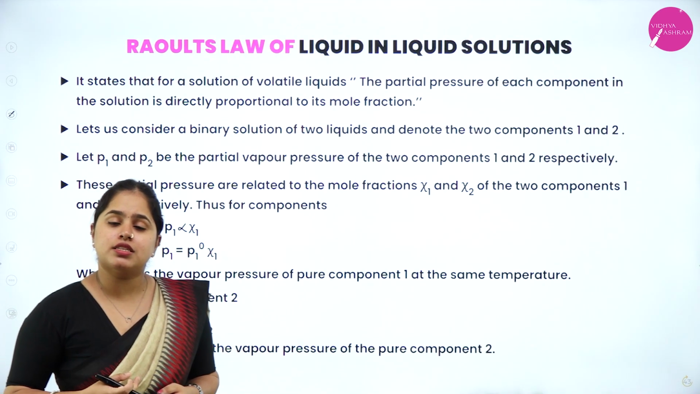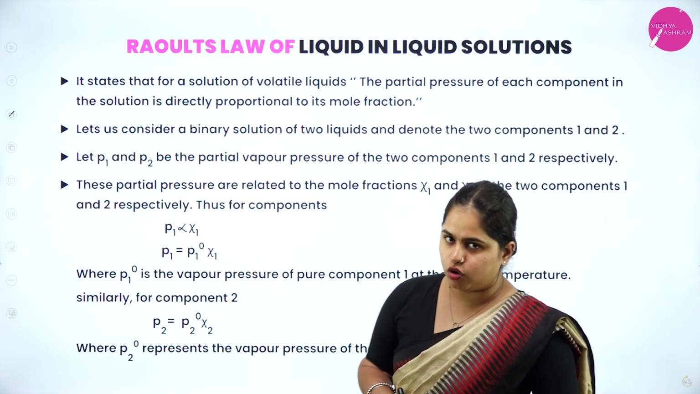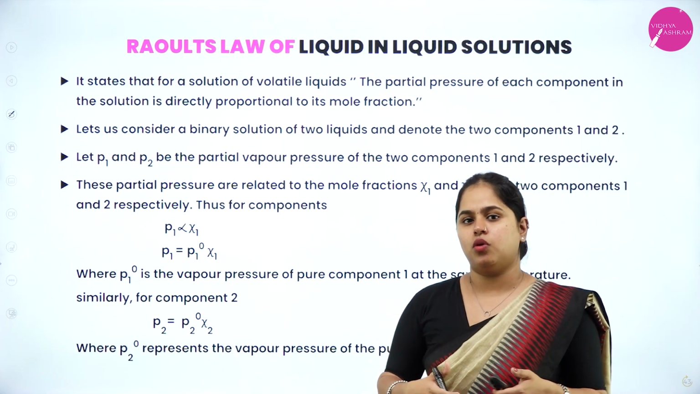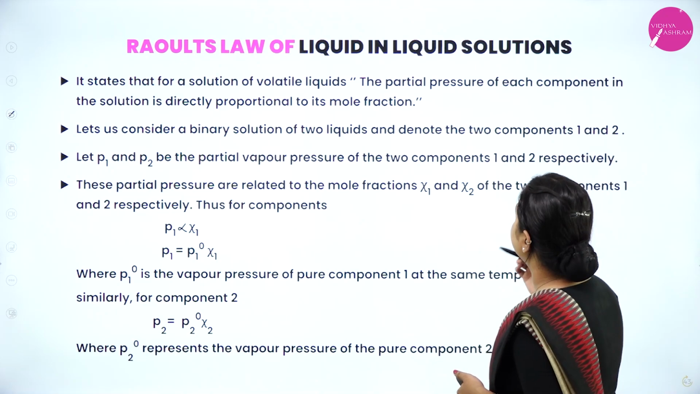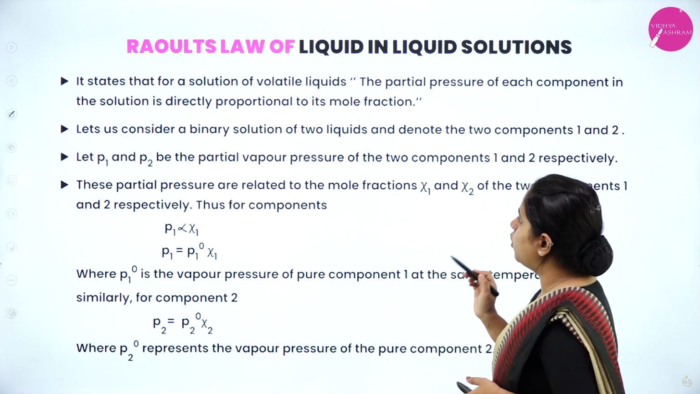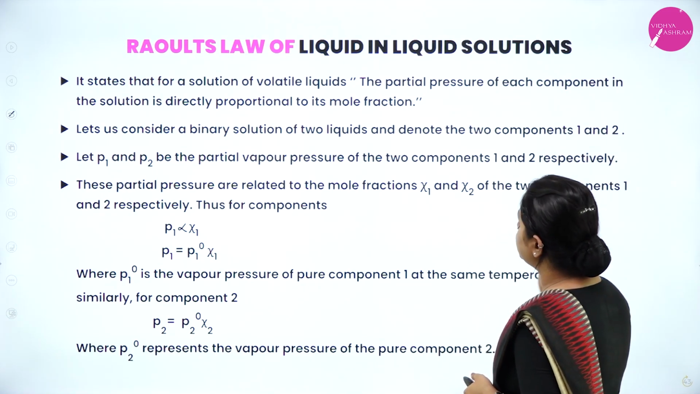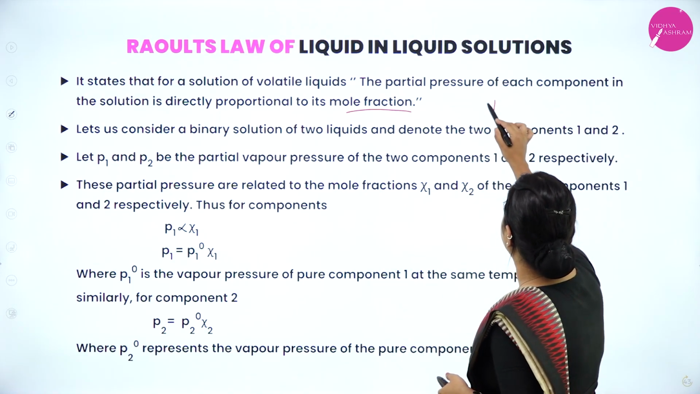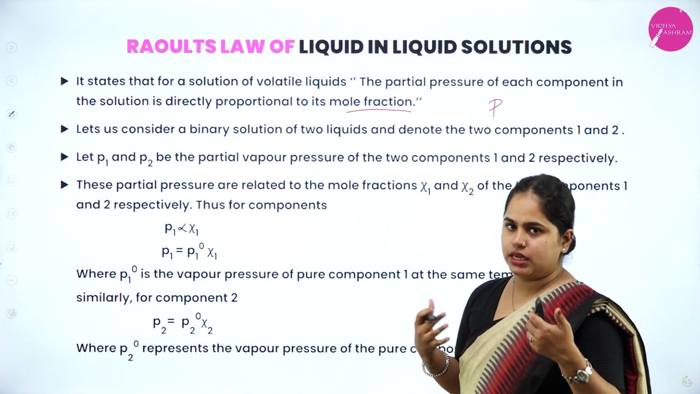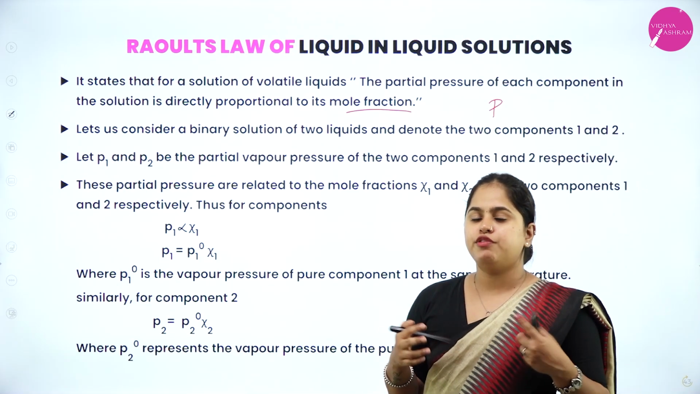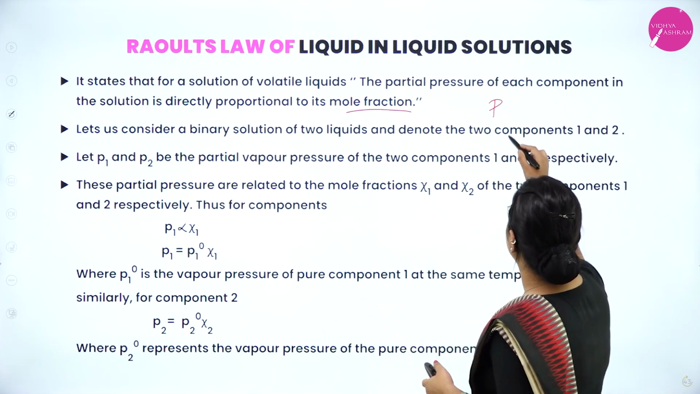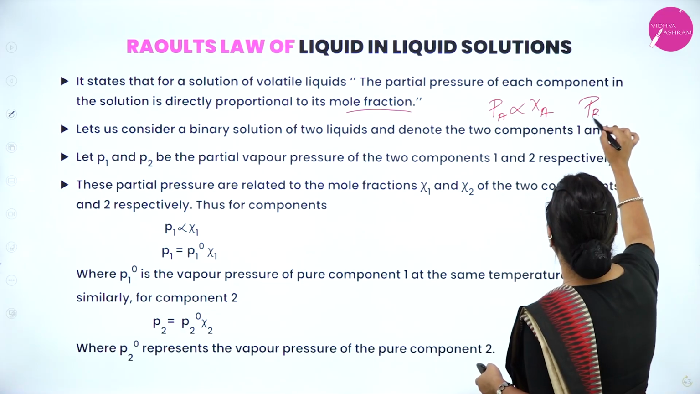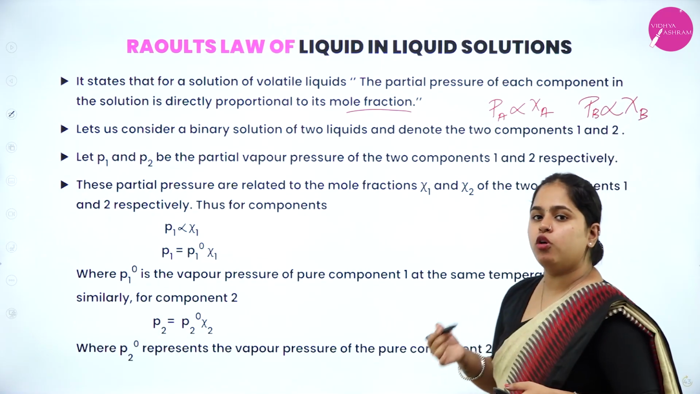So based on this, there is also a very important law which we have to study, which is Raoult's law. Raoult's law is actually another version of Henry's law. So first let's understand what Raoult's law is. Raoult's law for liquid in liquid solutions states that for a solution of volatile liquids, the partial pressure of each component in the solution is directly proportional to its mole fraction. That means let's assume that in my particular solution, I have two components A and B. So the partial pressure of A will be directly proportional to the mole fraction of A, and the partial pressure of B will be directly proportional to the mole fraction of B.